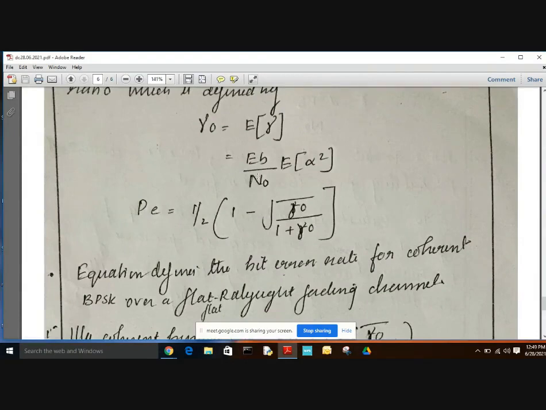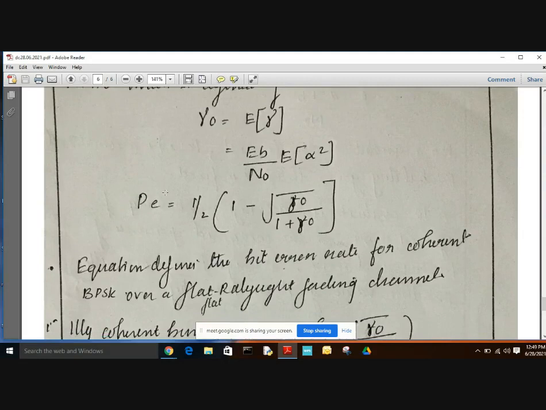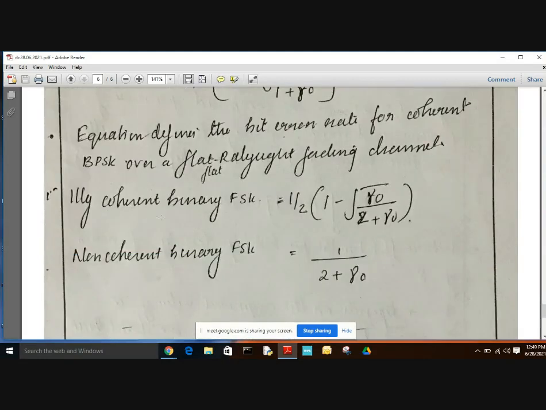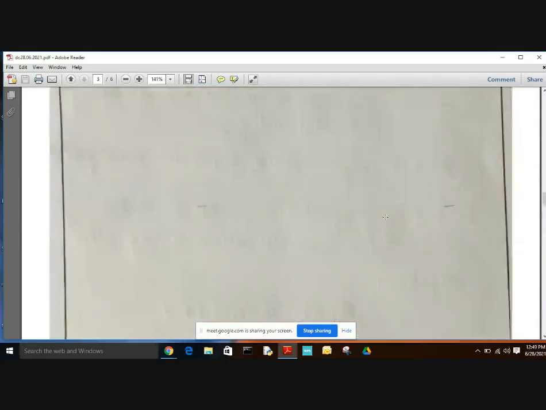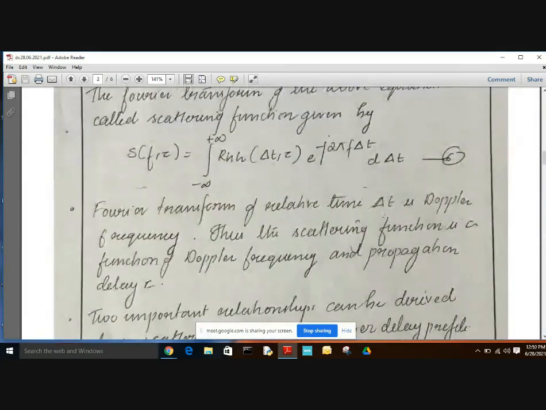Likewise, for non-coherent FSK, PE is equal to 1 by 2 plus gamma naught, and for coherent binary FSK, PE is equal to 1 by 2 into 1 minus under root gamma naught divided by 2 plus gamma naught. So this is about the binary signaling scheme.